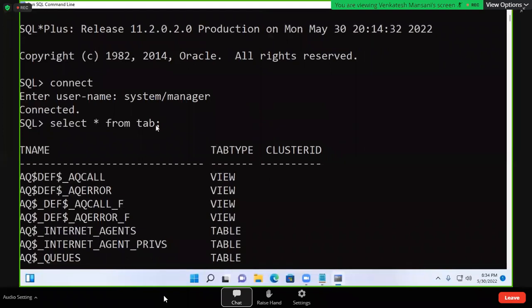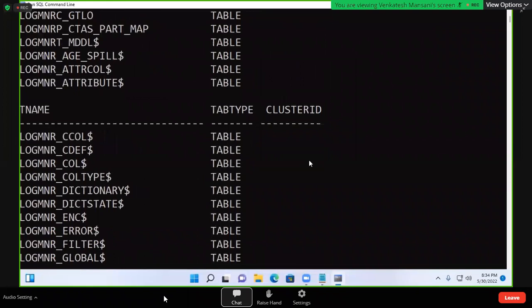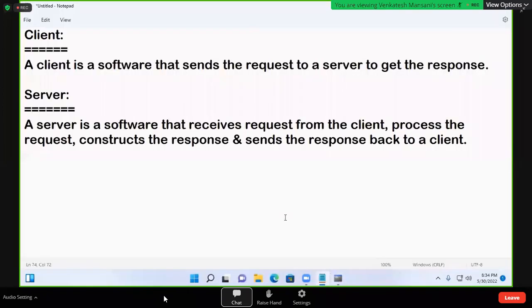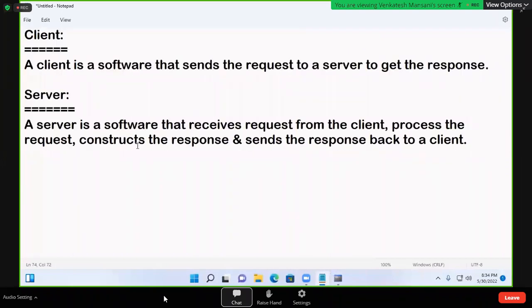After receiving, the response is constructed according to the client request, and it sends the response. We received it. So that is the server. Server we cannot see, client we can see here. In this case, the database is the backend, and we cannot see the backend.